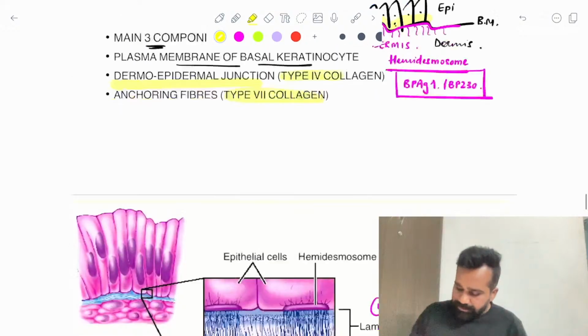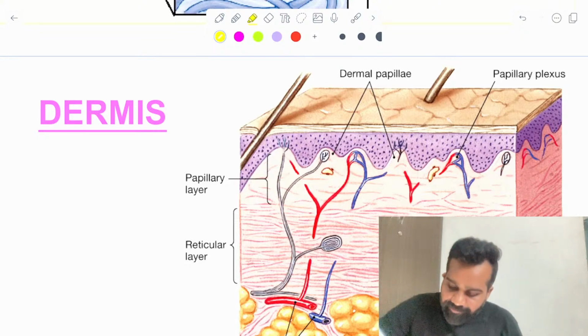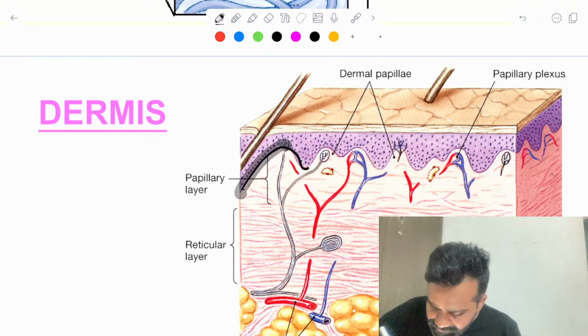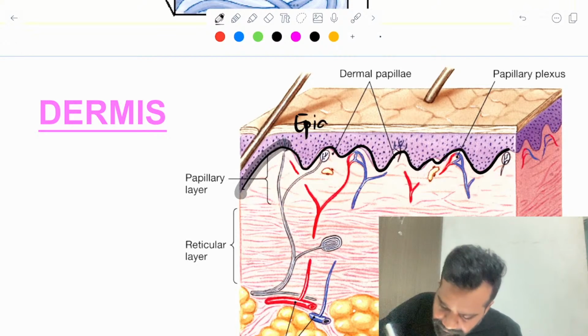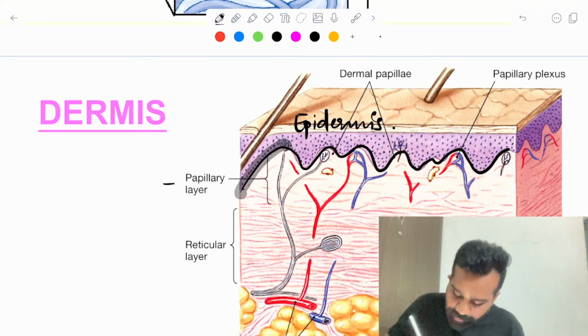Okay. Now, let's discuss the dermis. As you can see here, this is a wavy line. Can you appreciate this wavy line? Above this wavy line I have the epidermis, and below this wavy line we have the dermis, and this dermis is of two types.